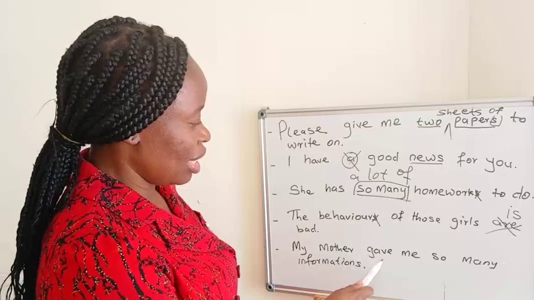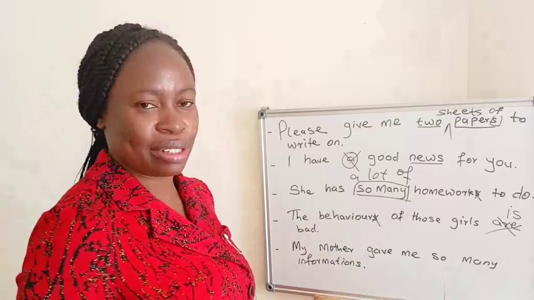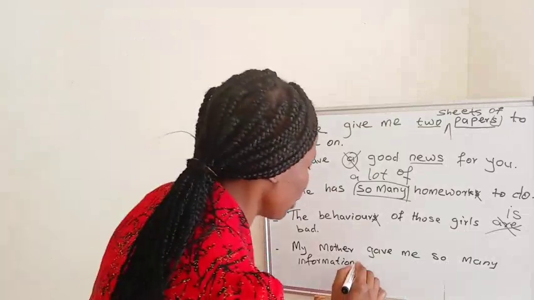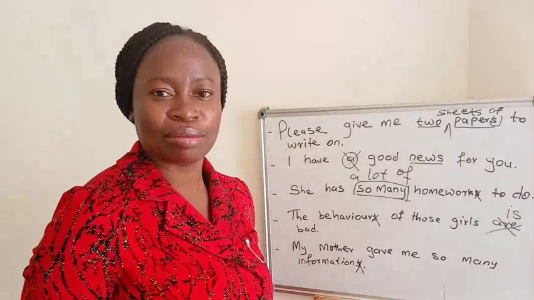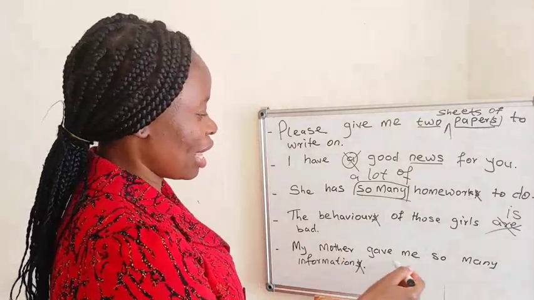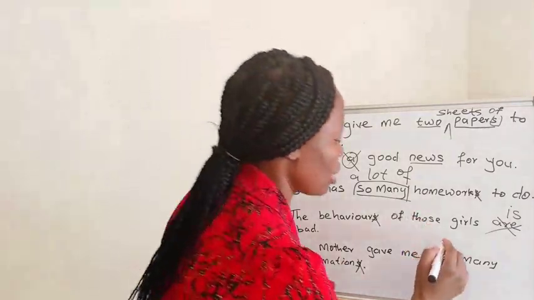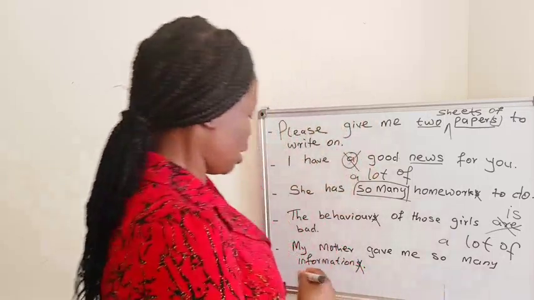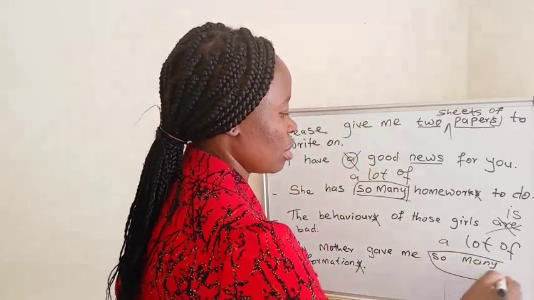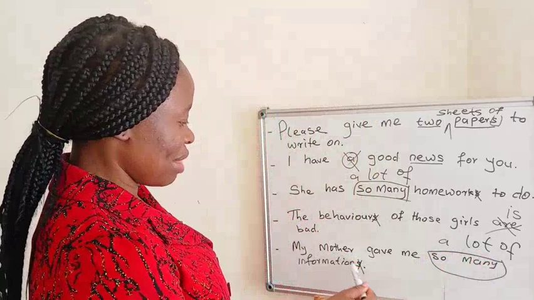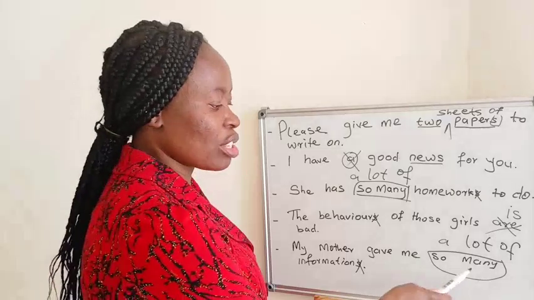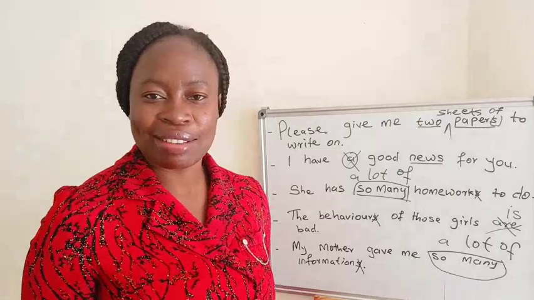My mother gave me so many informations. Information is an uncountable noun, so there should be no S here. My mother gave me a lot of, you can say a lot of information. My mother gave me a lot of information. We don't use many with uncountable nouns.